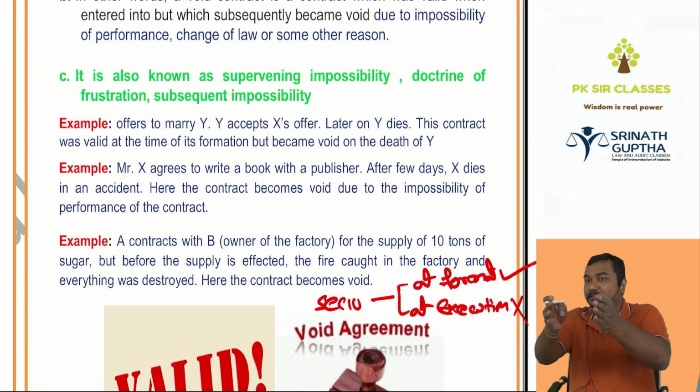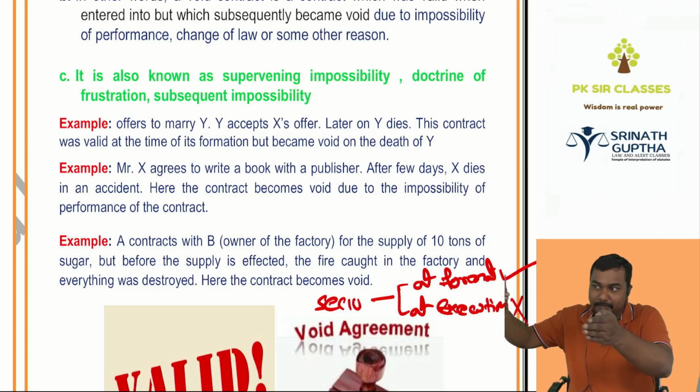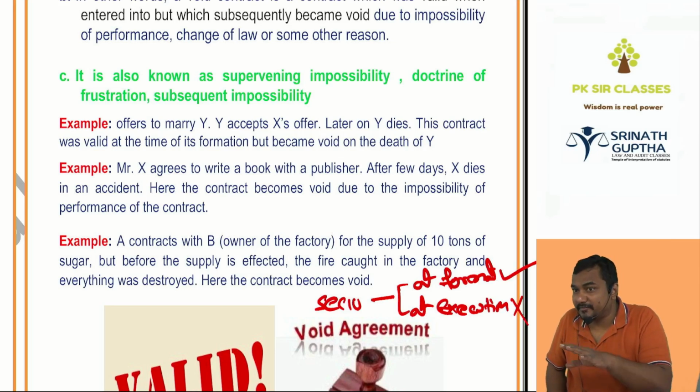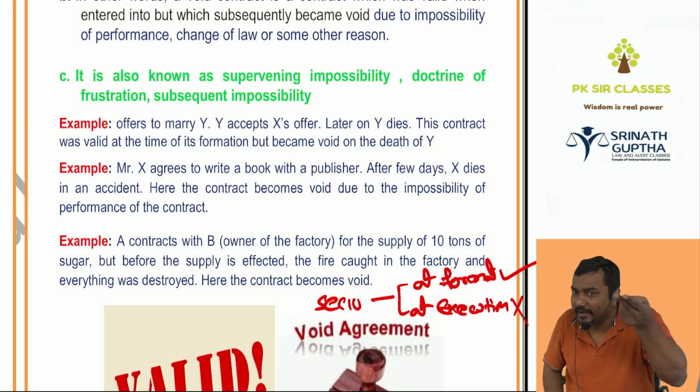I entered into agreement with Rishi for sale of my car. Section 10 is satisfied on 1st January. I have to give delivery of the car on 31st March. One day before the delivery, the car burned. The contract becomes void because it is impossible. I entered into contract with Rishi for delivery of 10 bags of rice. Stock destroyed. Beta, every example is 4 marks. I am not giving examples as a joke. Every example will appear in the exam hall. Bag destroyed, stock destroyed. When stock is not there, how can I give delivery of the stock? Stock is there when the contract is entered. At time of delivery, oh, burned.